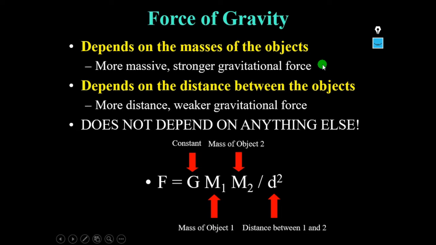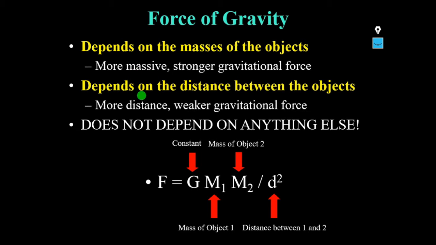Let us take two objects of smaller masses and two of bigger masses. The two masses which are heavier will have a stronger gravitational force than the gravitational force that exists between the smaller or lighter masses.